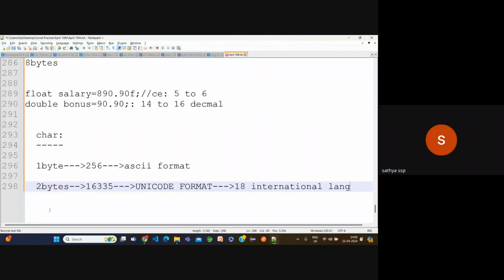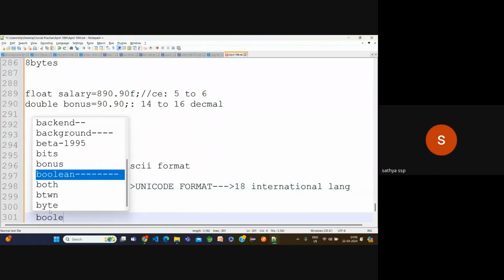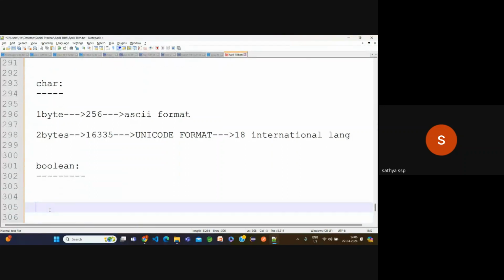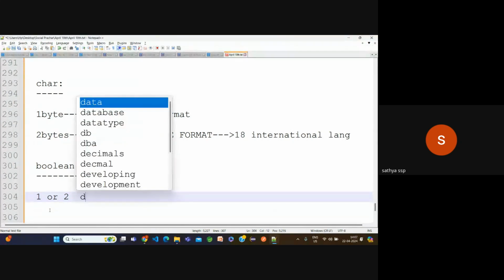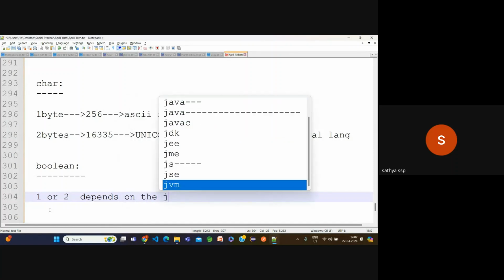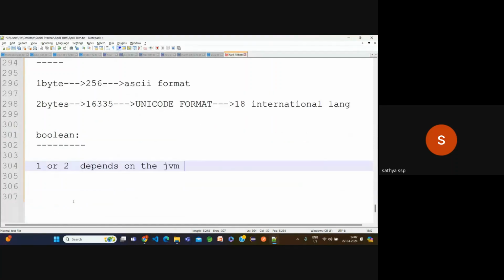Next, the boolean. The size of the boolean, 1 or 2 bytes, depends on the JVM. Mostly we use 1 byte, but sometimes it depends on the JVM. Now, what are the logical values?